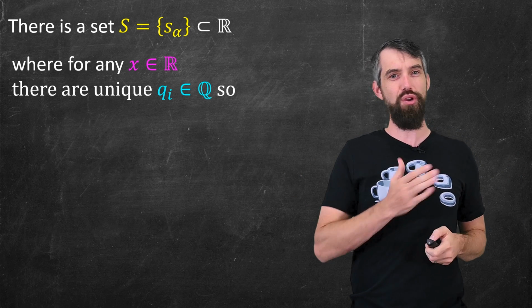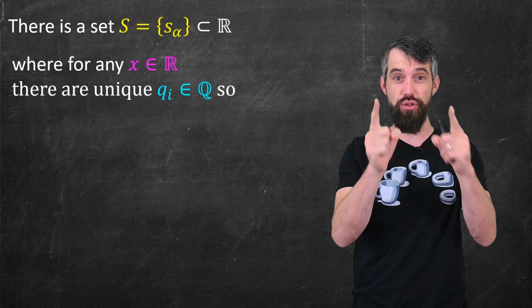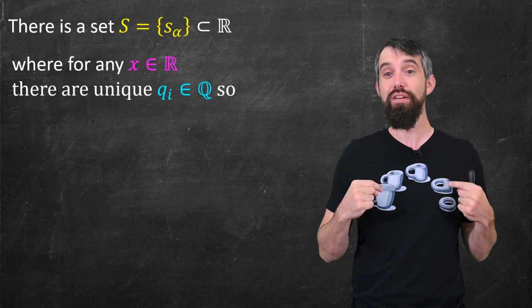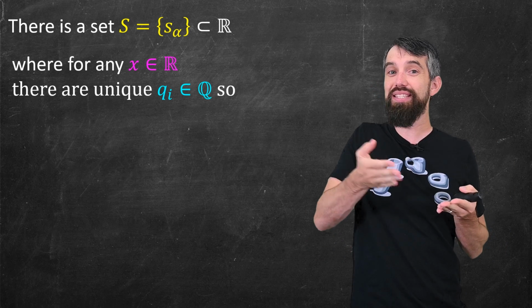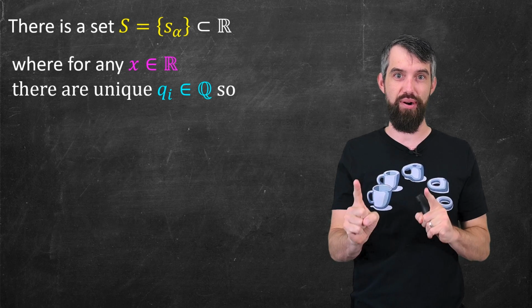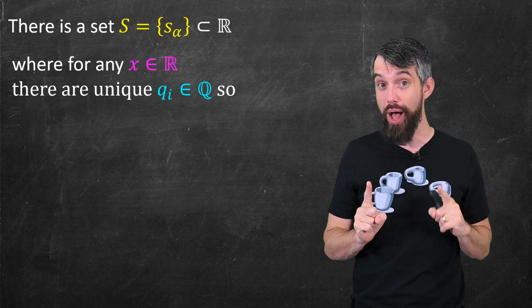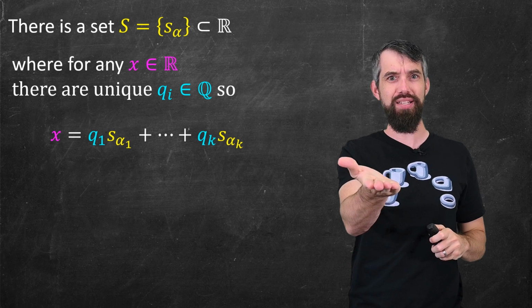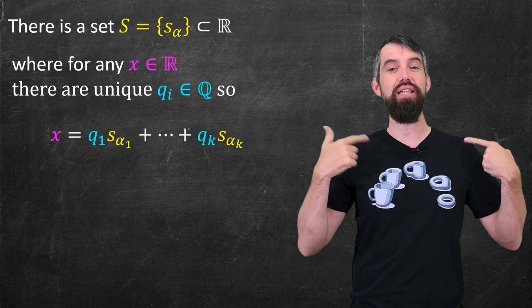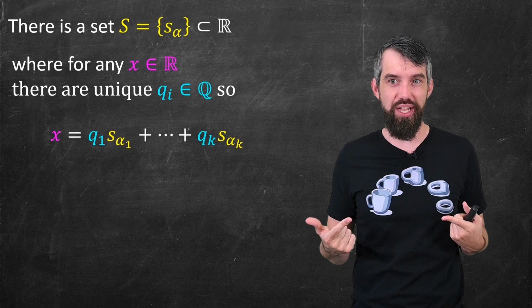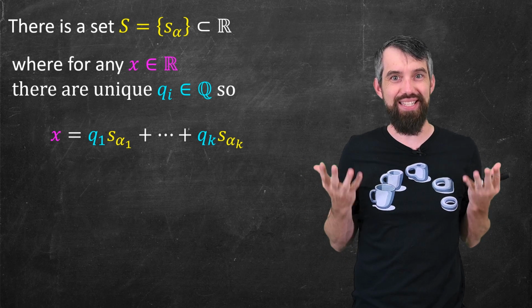It says, if you take any real number x that you choose, then I can find a unique set of rational numbers, the Q stands for rational numbers, a unique set of rational numbers q_i such that your x can be written as a linear combination of the things in that set S.